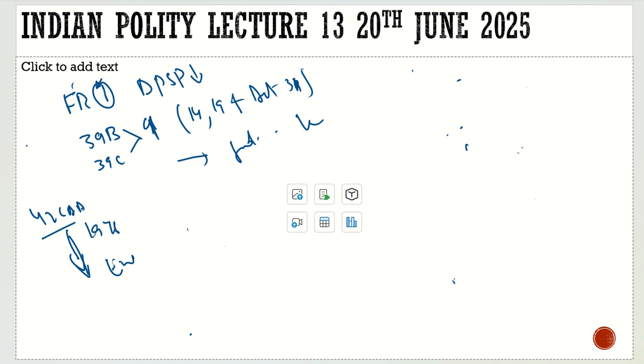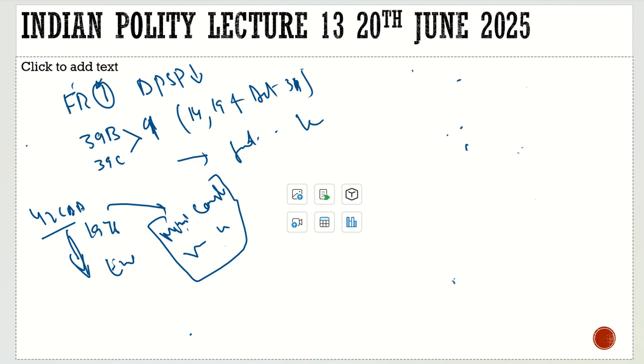It was to make it all legal. About the 42nd Constitutional Amendment Act, it is said that it is a mini constitution or mini revision of the constitution. This type of question may be asked: which amendment is considered the mini constitution? It is the 42nd Constitutional Amendment Act.